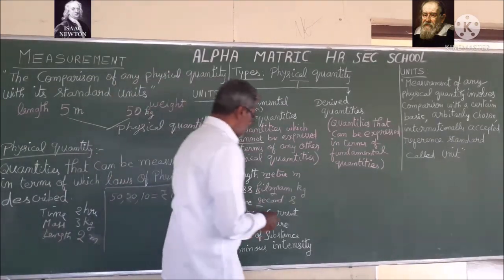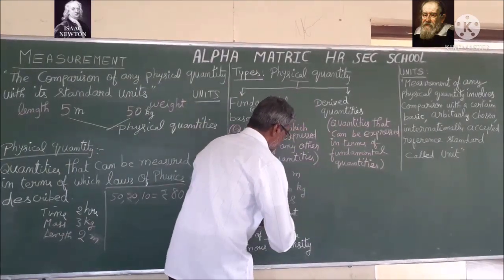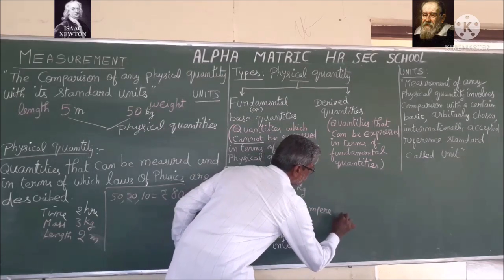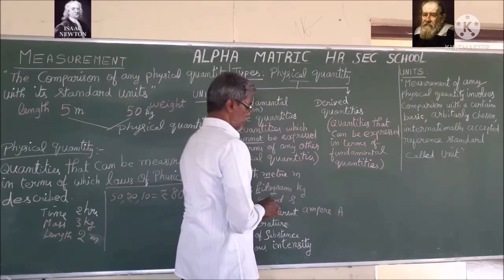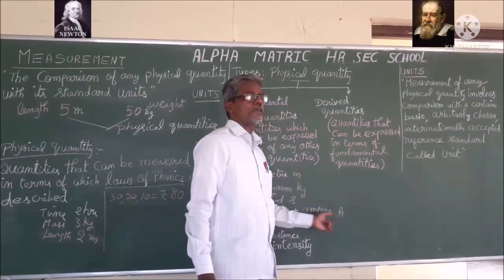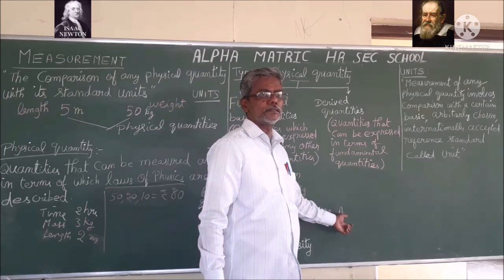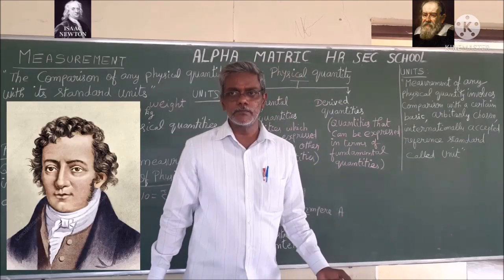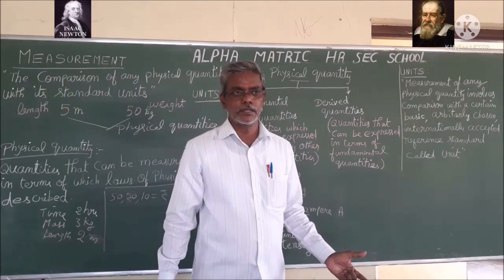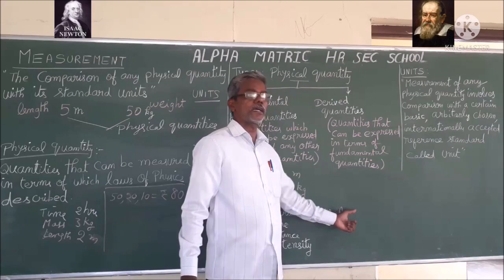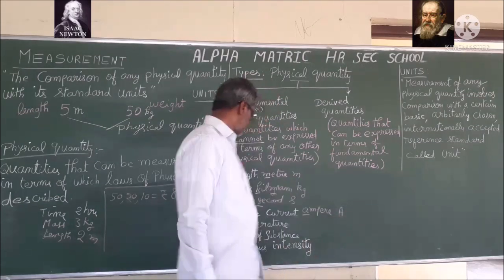For electric current, the unit is ampere and the symbol is A. Here I am writing the name with a small letter a, and the symbol in caps, because when you are writing a scientist's name as a unit, it must be in small letter. If you are writing it as a symbol, we can write it in caps.